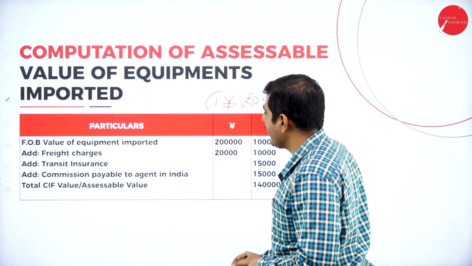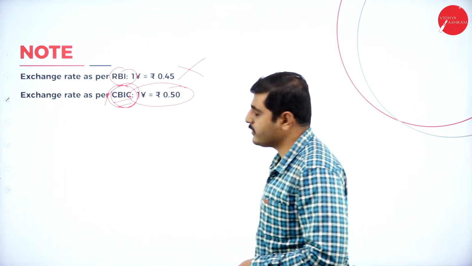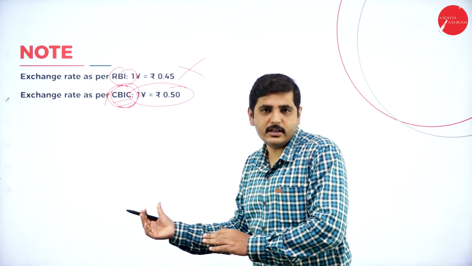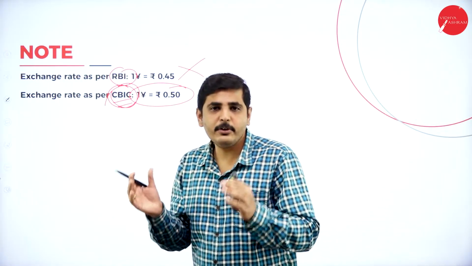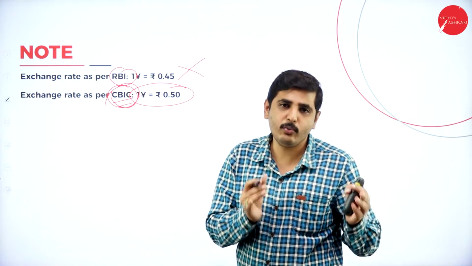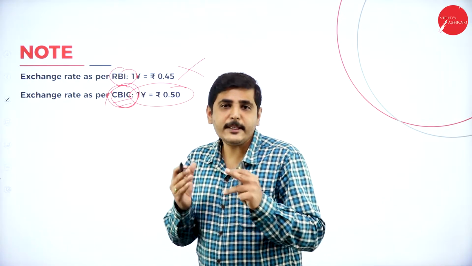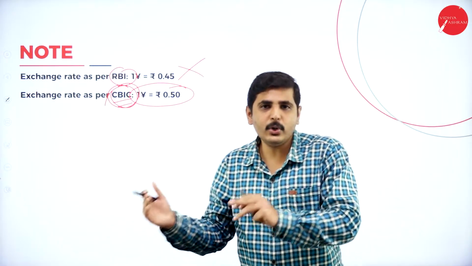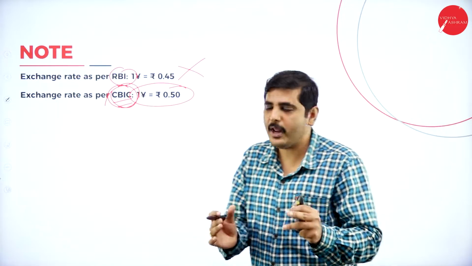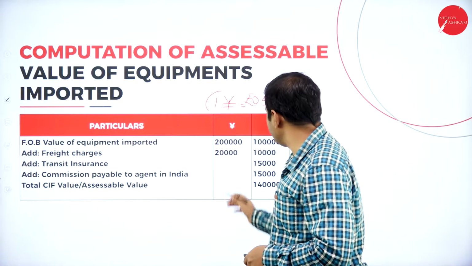Again, add transit insurance. Even though it is paid in India, we are paying this amount before the goods reach the Indian port. The expenses incurred to transport the goods from the foreign port to the Indian port have to be considered. So we have to consider the 15,000 rupees.